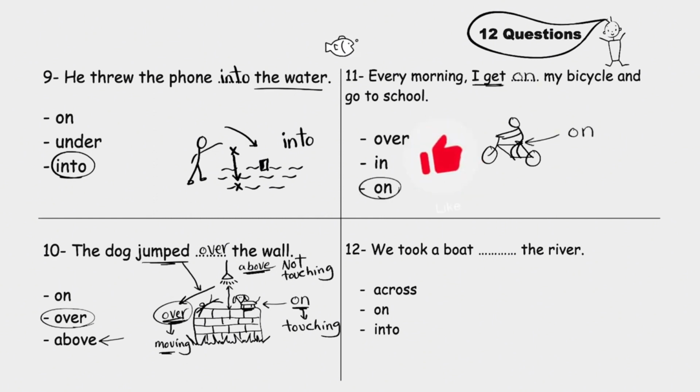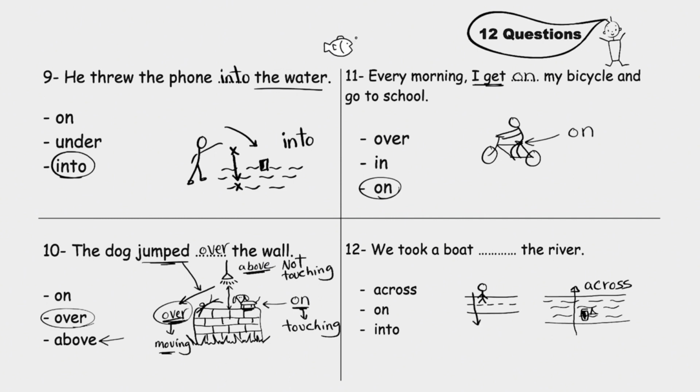This one: we took a boat blank the river. Across, on, into. Here is the river, and here is the boat. When it goes from one side to the other, we say across. The boat sails across the river. Also, when you cross the road, here you are, and you walk to the other side, so you walk across the road. This one: we took a boat across the river.